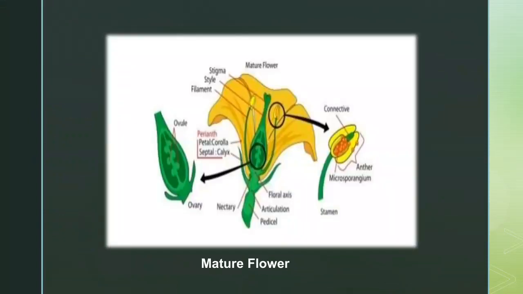You can observe here a mature flower: the stigma, style, and ovary, the female reproductive organ, and the stamen, which has the anther and filament.